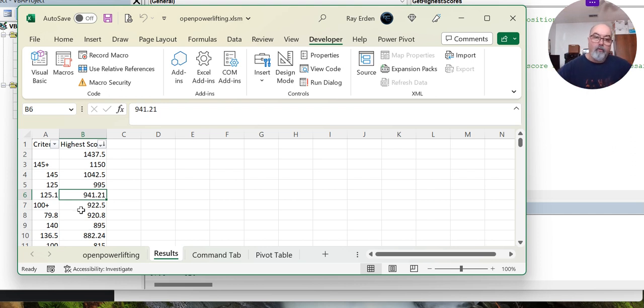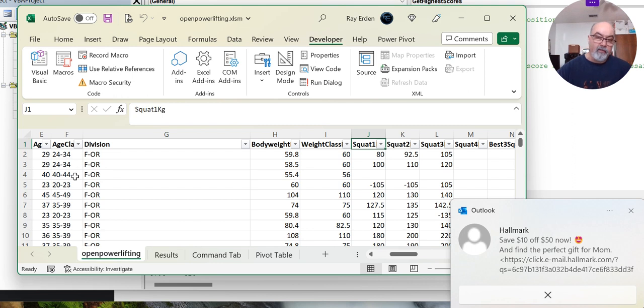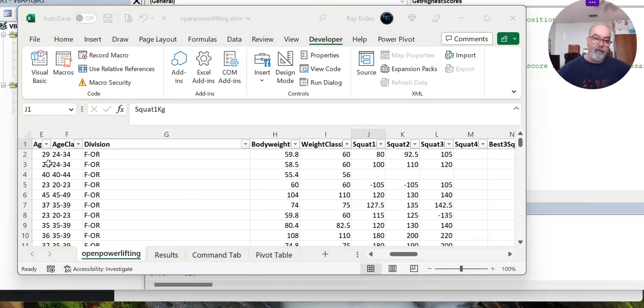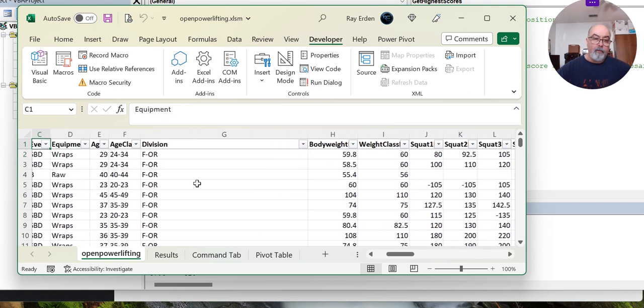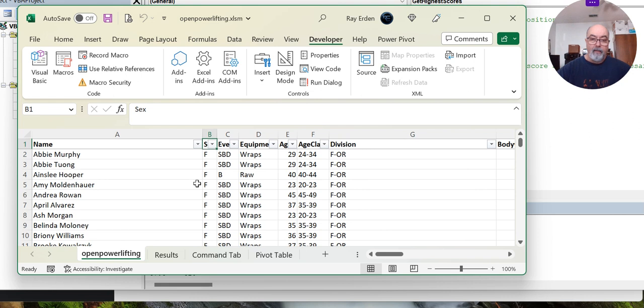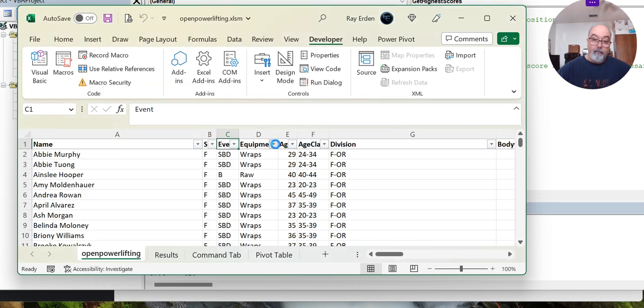That's good. Then I was of course looking at, okay, what else I can do to make more sense out of these numbers. Again, going back to the original data set, there's a lot of stuff here, right? We have divisions. Let's go back here. This is gender. This is event types, and there are lots of different, just look at these. How many? 1, 2, 3, 4, 5, 7 different events. We have equipment types.